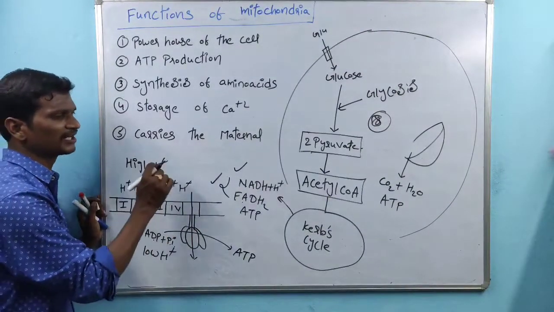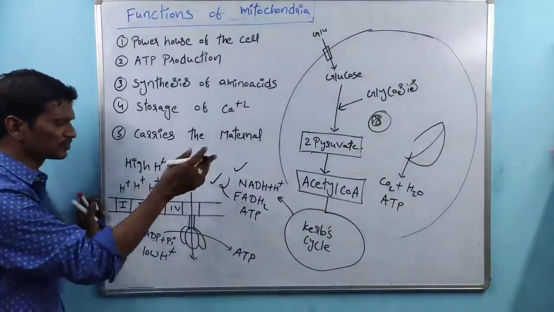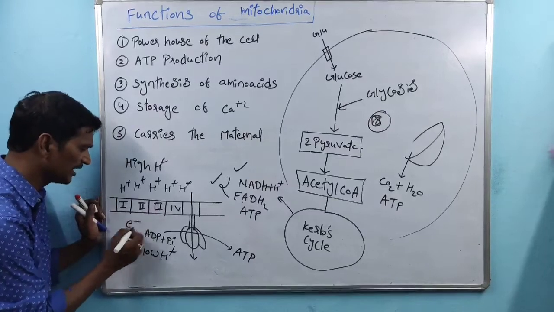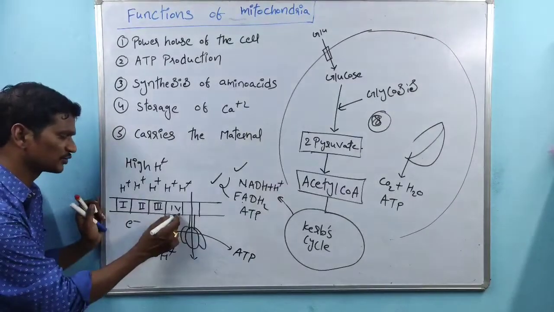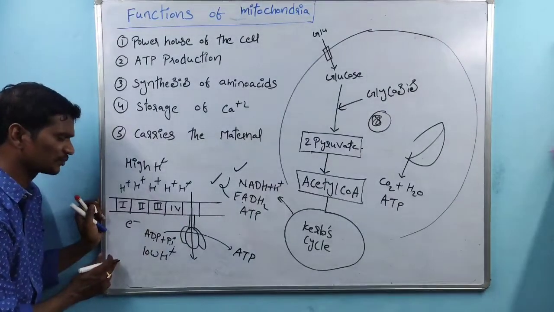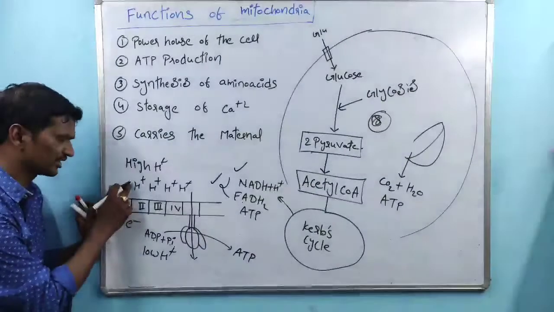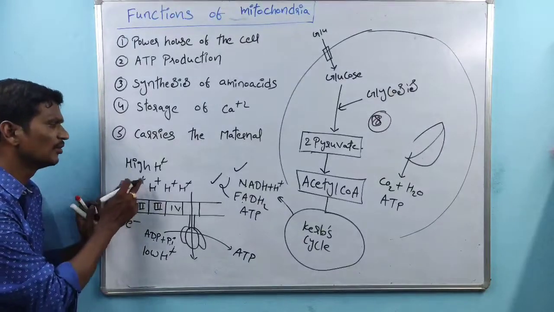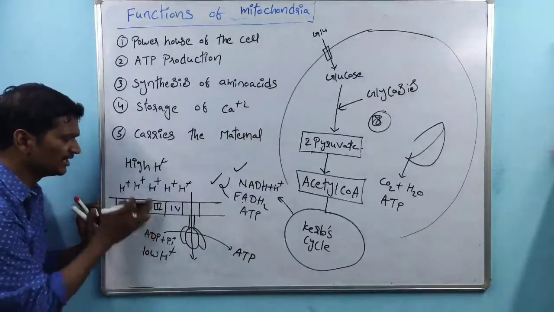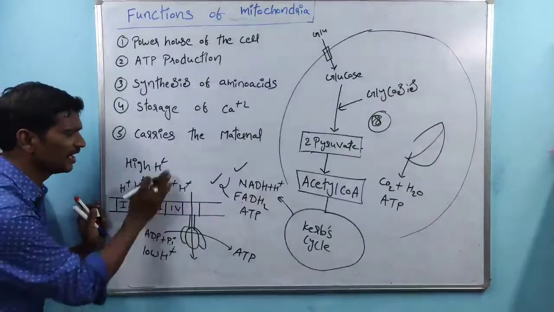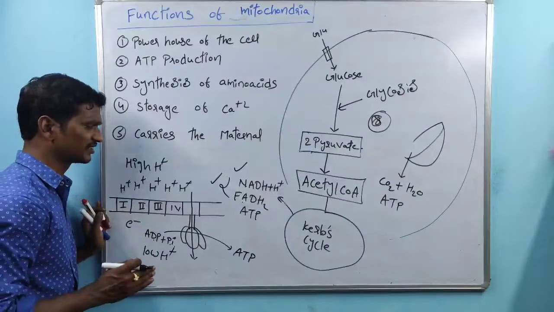We know from the name, electron transport chain, that it transports the electrons. So all these complexes are involved in the transport of electrons. While the electrons are transported, H plus ions are transported from inside to outside. Once the H plus ions are transported, there is a difference: inside, low H plus ion concentration; outside, high H plus ion concentration.